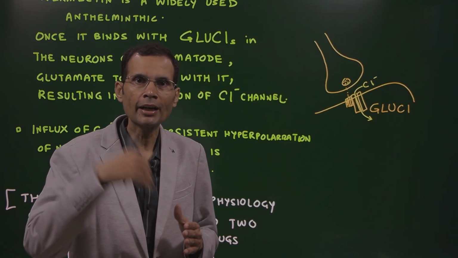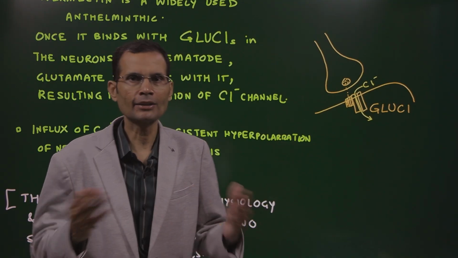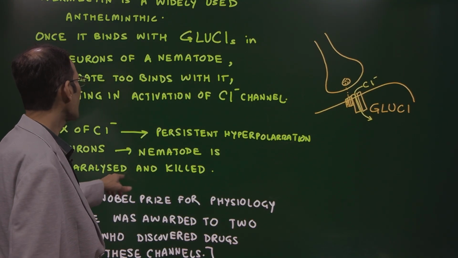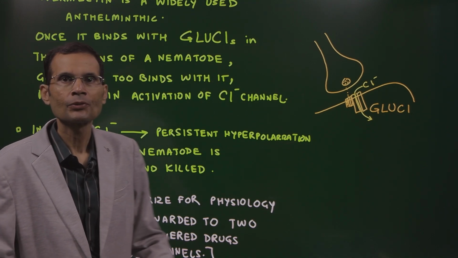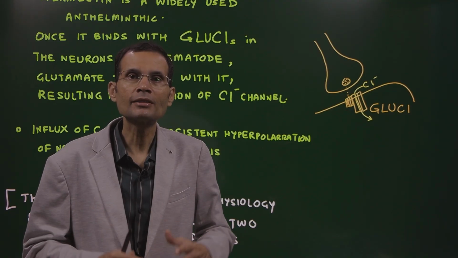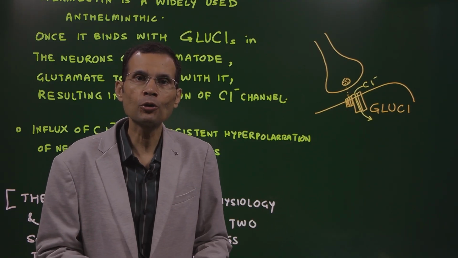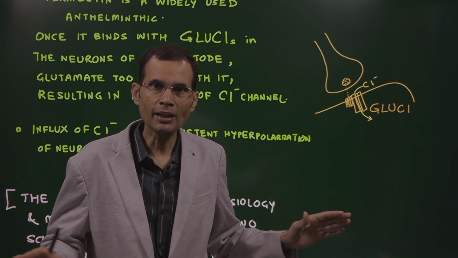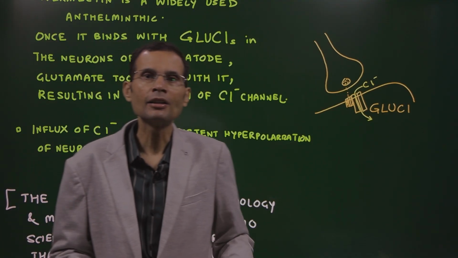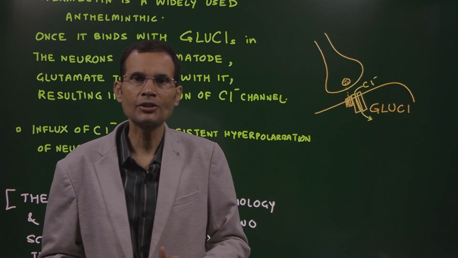So when the chloride entry happens, the neuron will be excessively negative, that is hyperpolarized. And that means the nematode is paralyzed. Motor neuron is hyperpolarized. That means it cannot generate and send any signals to the muscles, and therefore the muscles will be paralyzed, nematodes are paralyzed and ultimately killed. So that's the mechanism of action of ivermectin drug.